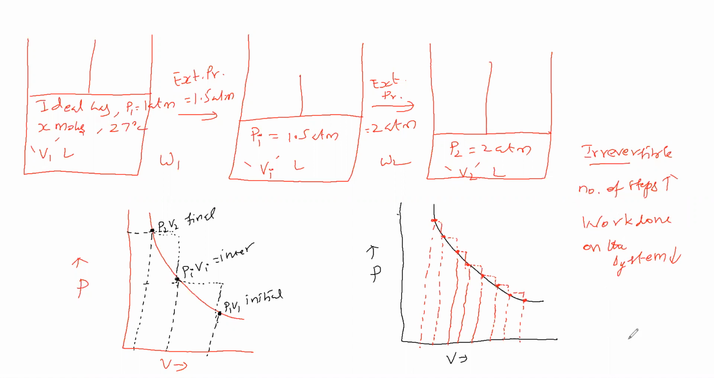Now we will take the reversible process. So now we are taking an isothermal reversible compression of ideal gas.